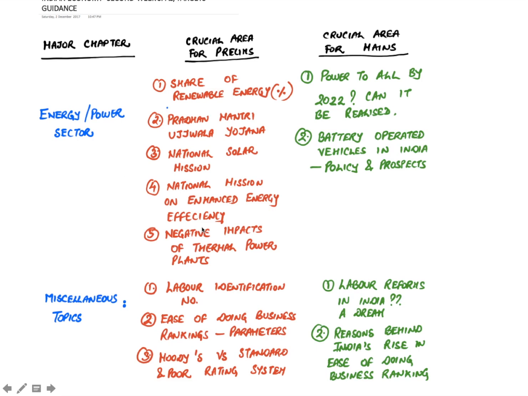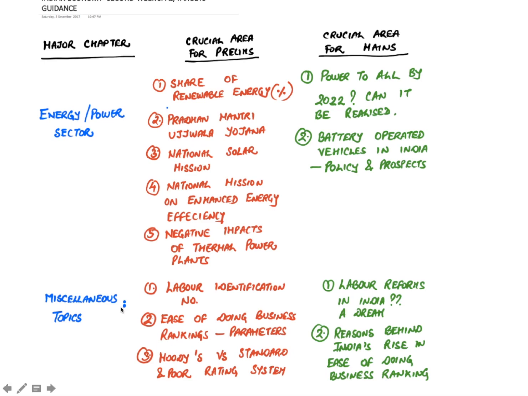Fifth, the negative impacts of thermal power plants. You must have a look. This is a topic of environment but should be read here as well. Crucial area for the mains from this section is Power to All by 2022. Recently, Government of India has embarked upon this plan. Can it be realized in practice? If so, how? And second, battery operated vehicles in India, policy and prospects. So these are the 2 questions for the mains from this energy or power sector.